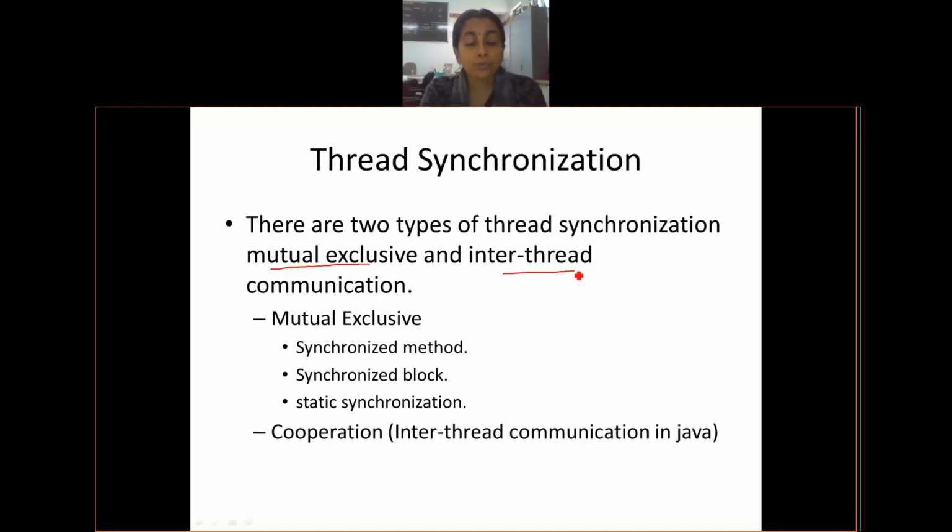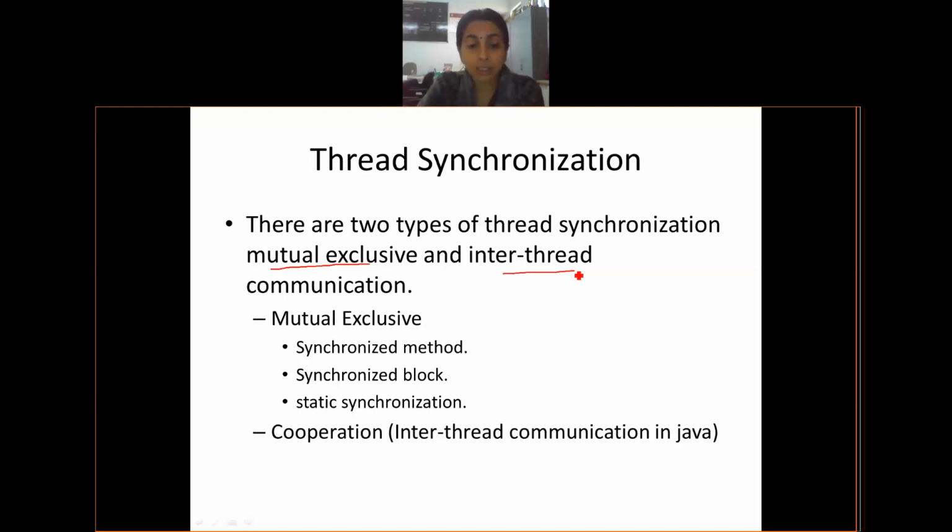So what does this mutual exclusion talk about? Mutual exclusion tells that I have a lock, available as part of the whole process. Whichever thread holds that particular lock will say that until I complete my task, I will not leave this lock.